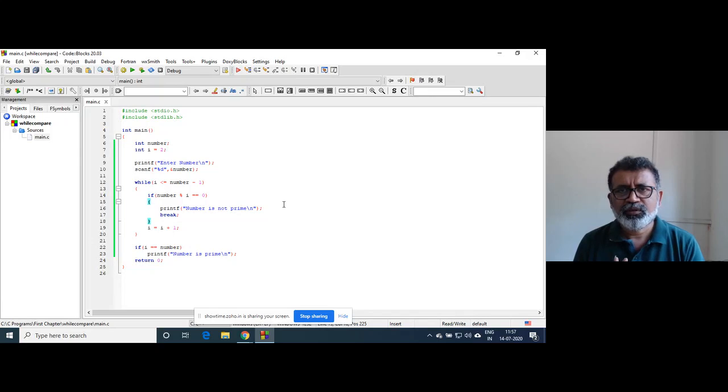No, 7. 49 by 7. 7 sevens are 49, right? So once we know how we started that procedure, whether 49 is a prime or not, we start dividing by 2, 3, 4, 5. And when we come to know that it is divisible by 7, we stop that process. 7 sevens are 49. But suppose we take 47, right?